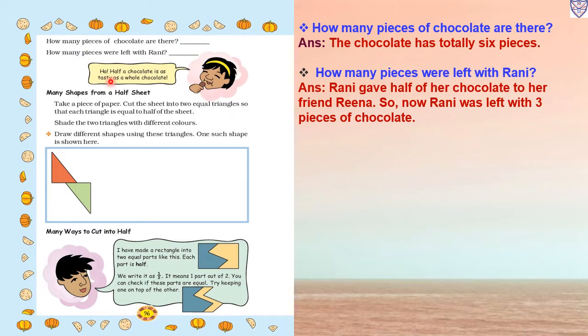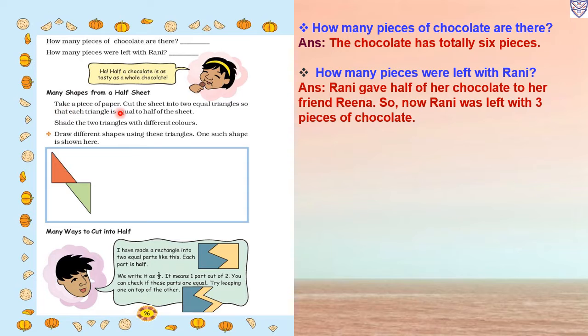Now she is saying, half a chocolate is as tasty as a whole chocolate. When we are sharing and eating, at that time the chocolate will become more tasty as compared to the whole chocolate. Okay. So now next, many shapes from a half sheet.